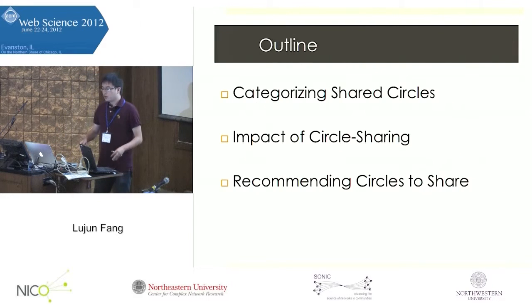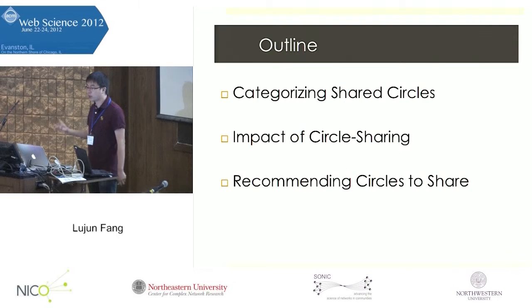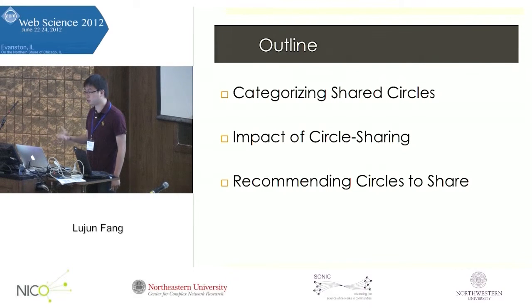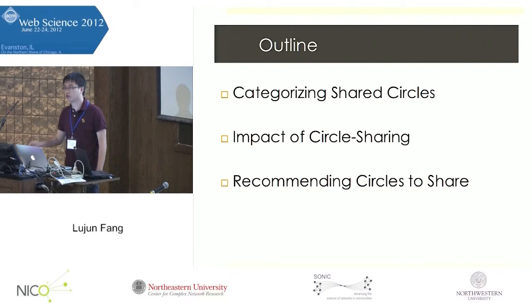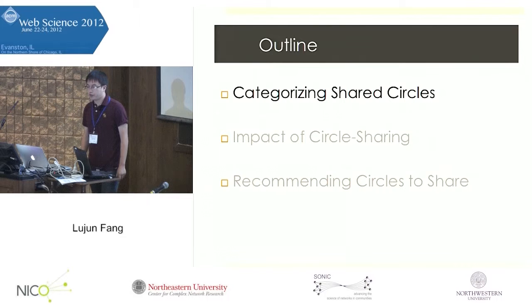We will perform three analyses mapping back to the three research questions we have. We start by analyzing how we can categorize the shared circles. Then we try to understand the impact of circle sharing. Then we will perform an analysis to see if we can recommend which circles should be shared. So we'll start with the analysis of categorization of shared circles.